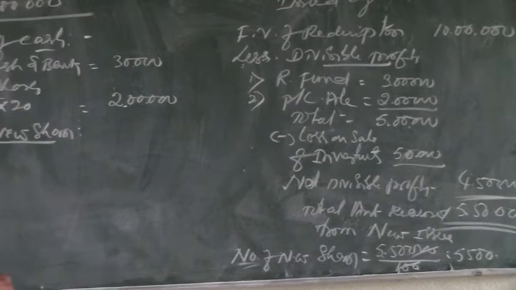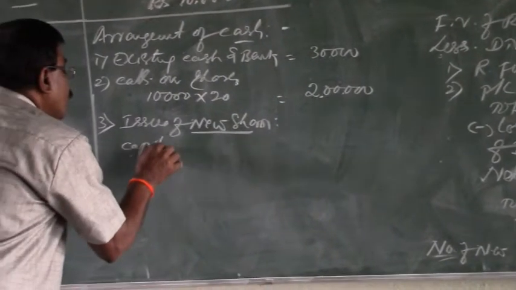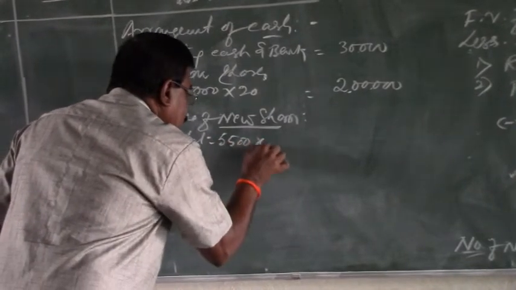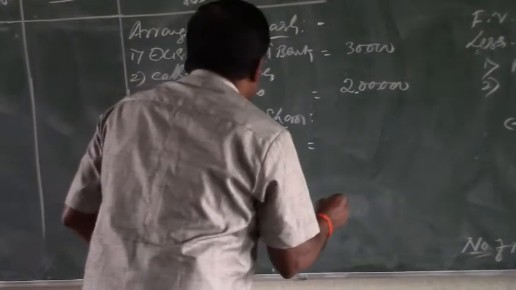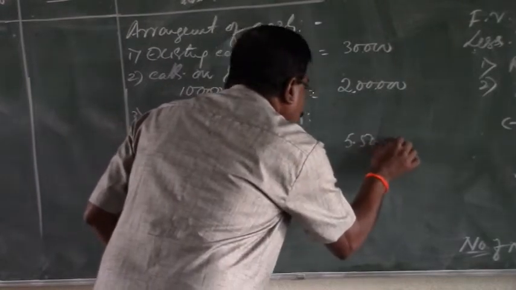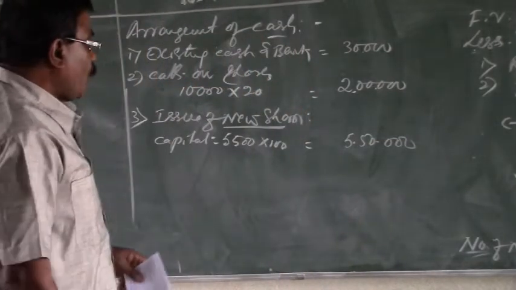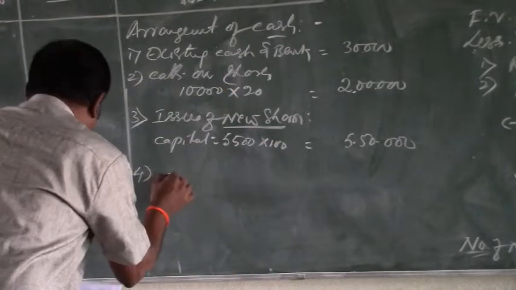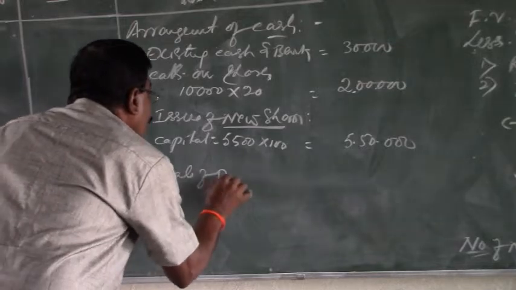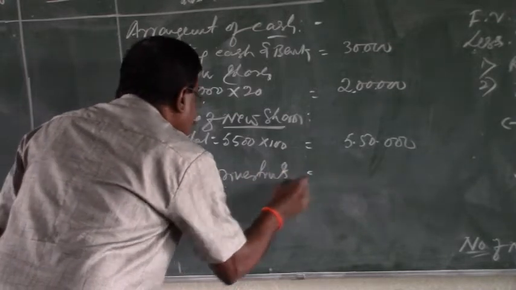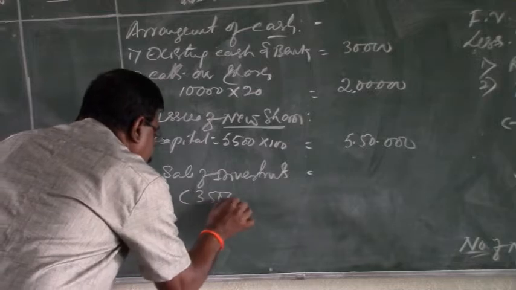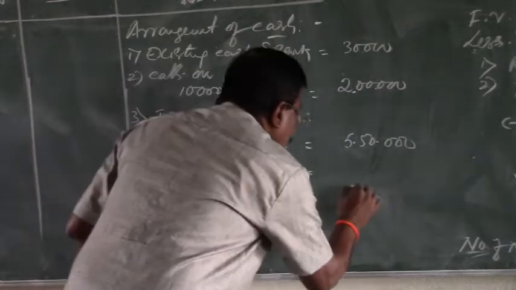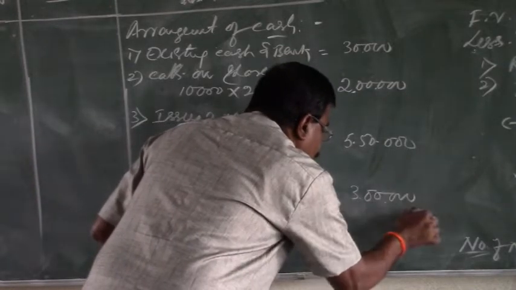After deciding this, the capital from the new issue is equal to the number of new shares, 5,500 shares, into face value of 100, which comes to 5,50,000 rupees, and there is no premium on the issue. Next there is the sale of investments. The book value of the investments sold is 3,50,000 and the loss on sale is rupees 50,000. Therefore, the company is going to fetch rupees 3 lakhs from the sale of investments.